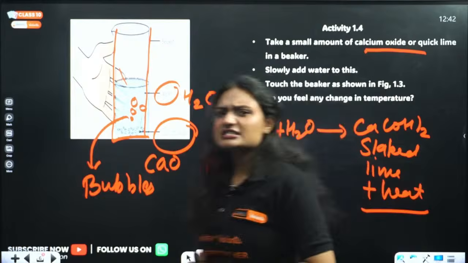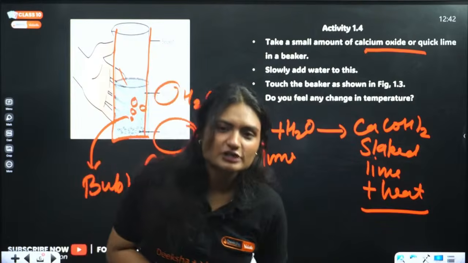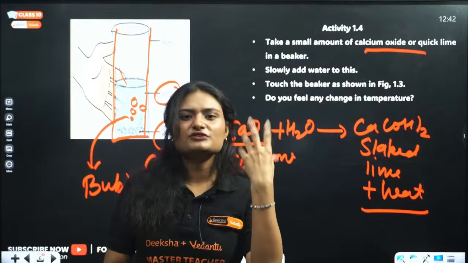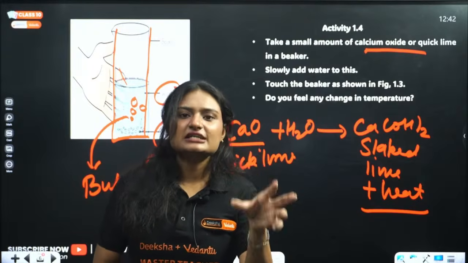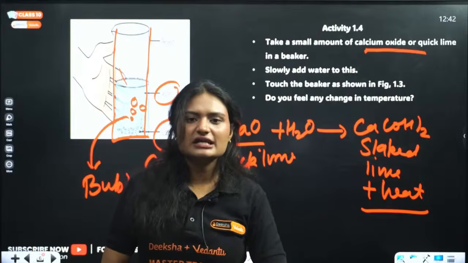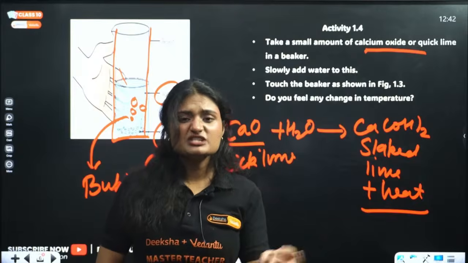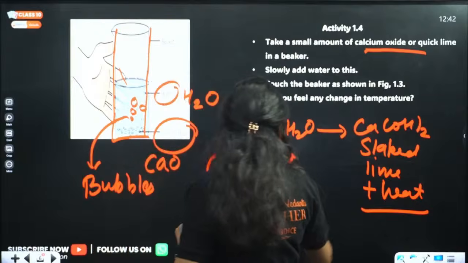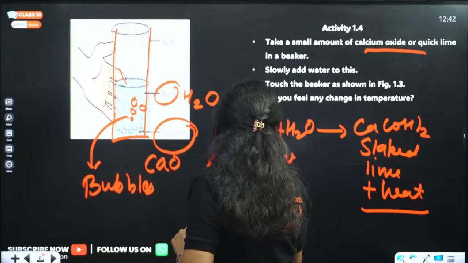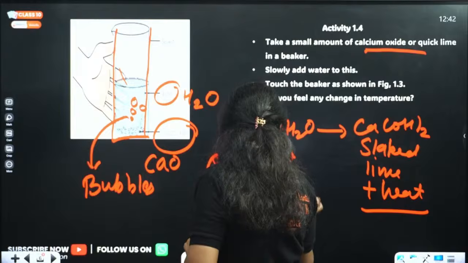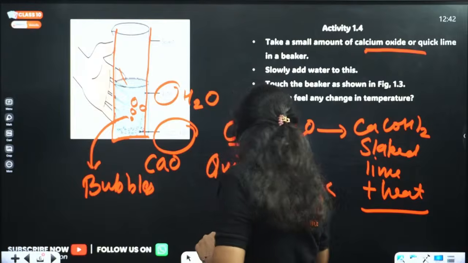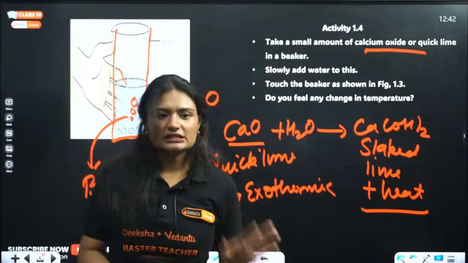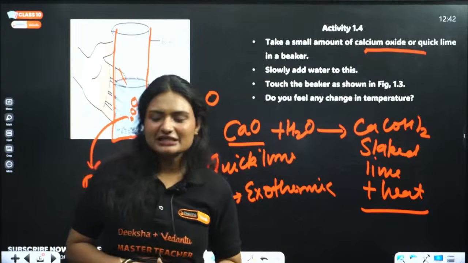Right? That means this reaction is highly exothermic. Exothermic reaction means lots of heat energy is released. Okay, that is exothermic. Endothermic means when heat is getting absorbed. So this reaction is exothermic. There will be an increase in temperature. Okay. Any doubt till here? It is going smooth, I believe.